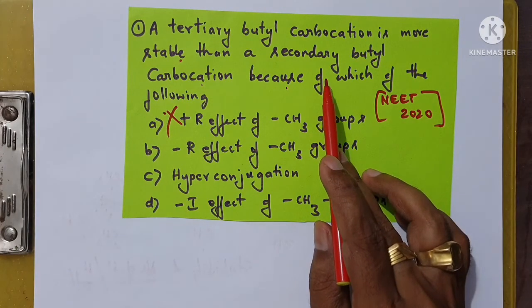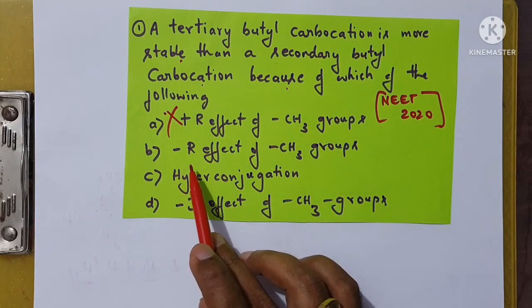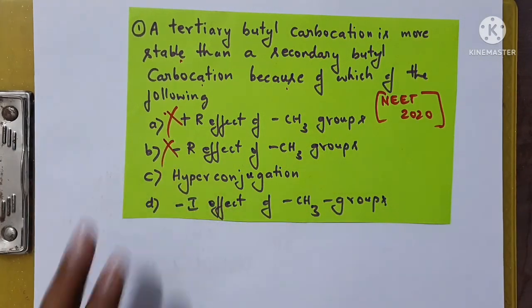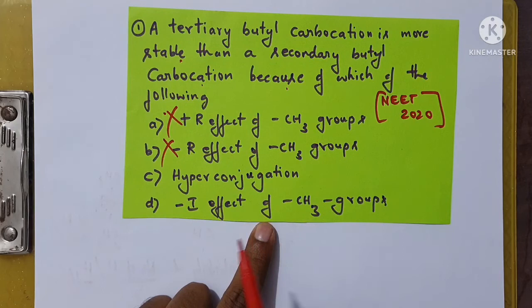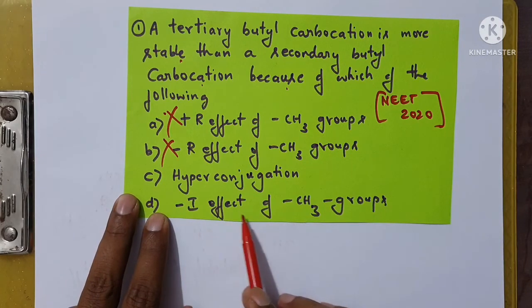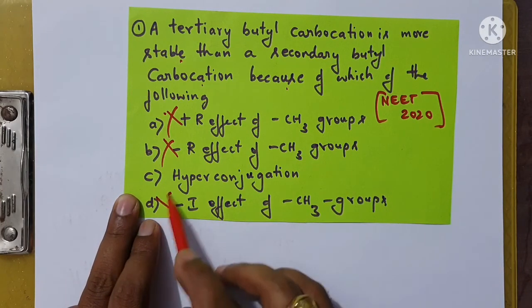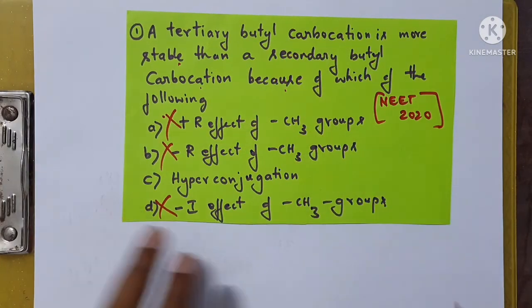Because there are no pi electrons, even the negative resonance effect is not seen. And in a carbocation, it will be a plus I effect. But here they have given minus I effect. No, this is also not possible.